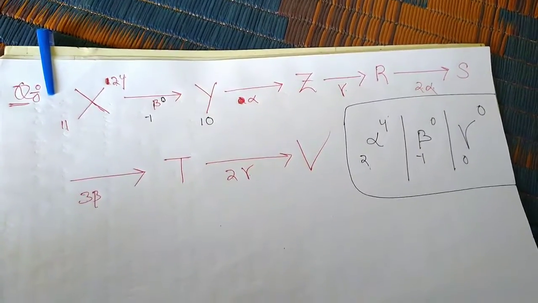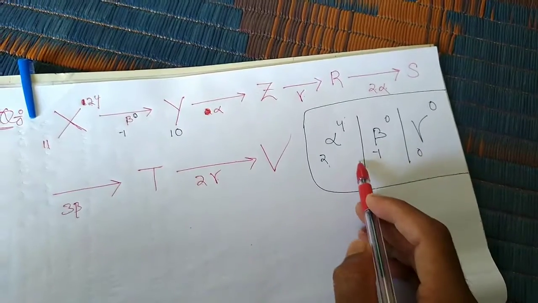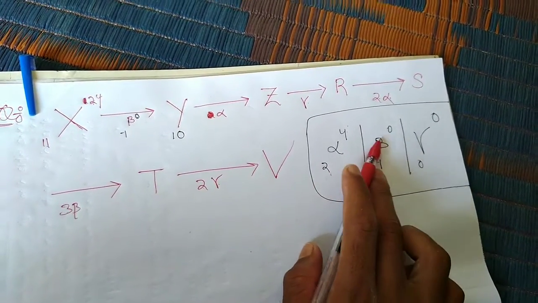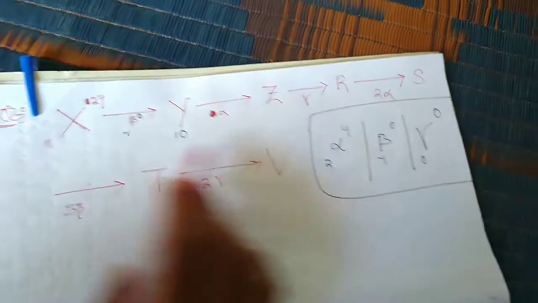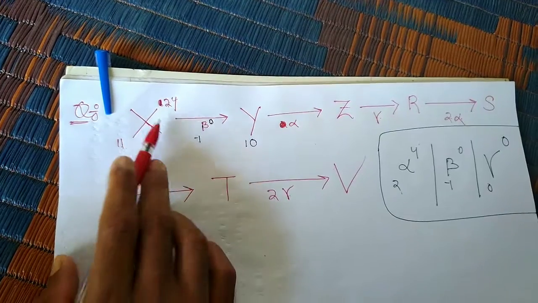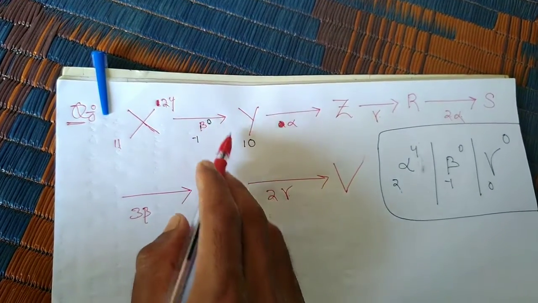Students, we already discussed alpha, beta, gamma particle and emission. The alpha particle emitted formula: 2, 4; beta particle -1, 0; gamma particle 0, 0. So this is a radioactive nucleus with atomic number 11, mass number 24. When beta particle is emitted, what is the rest radioactive nucleus?